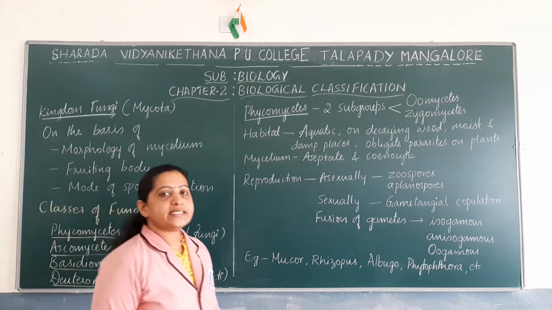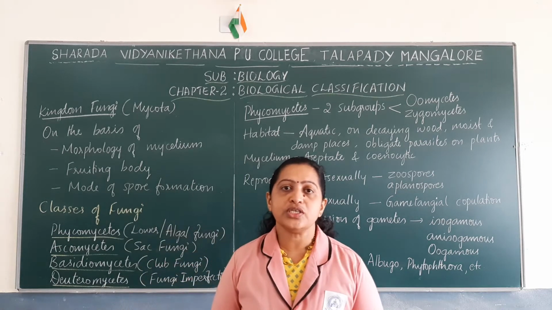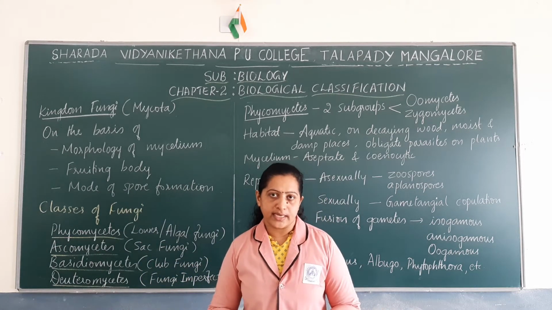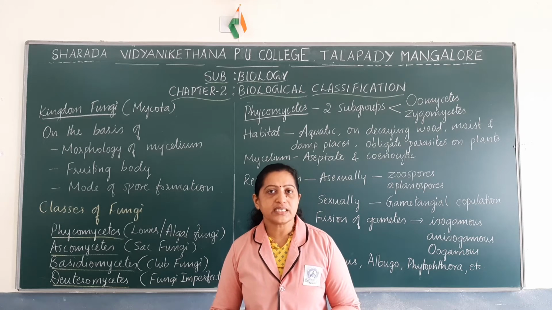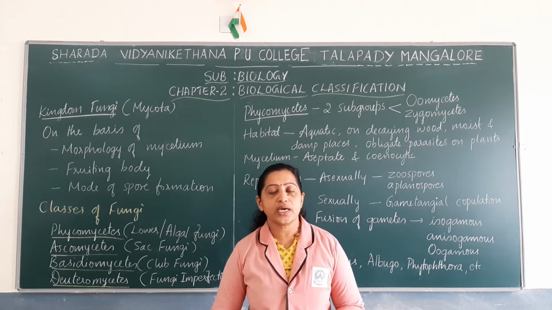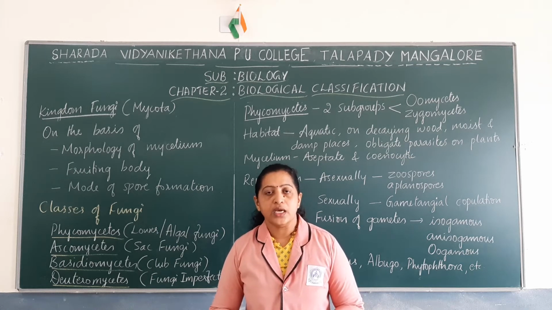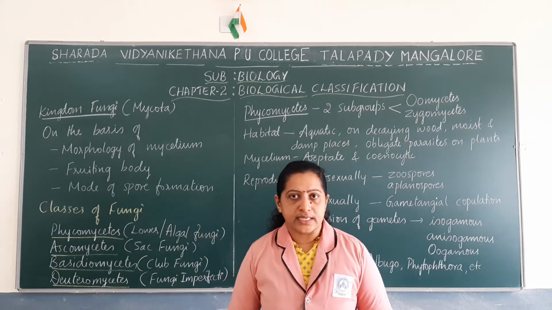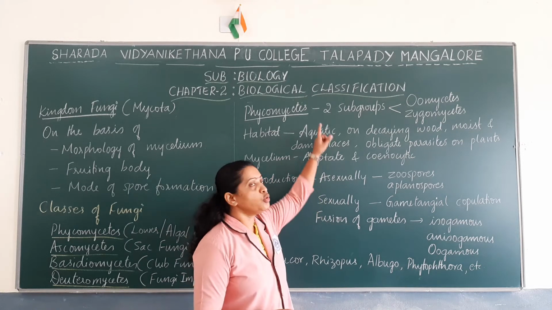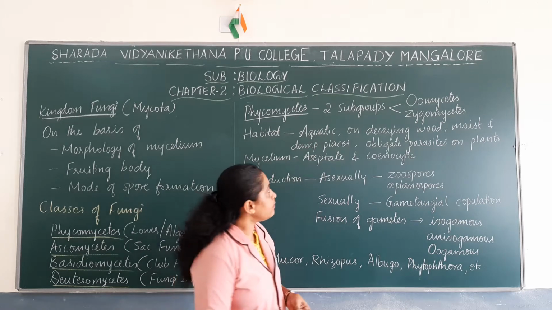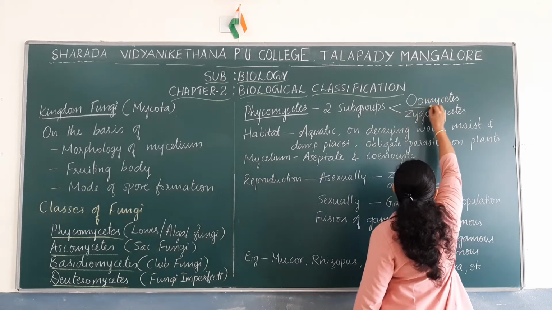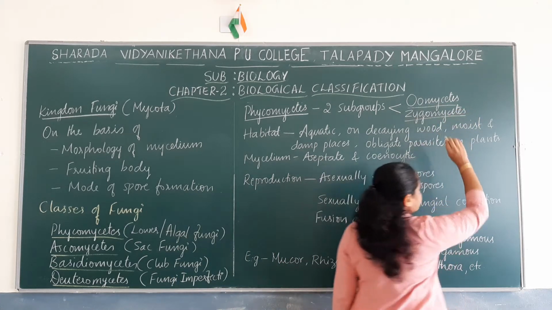Now let us discuss the characteristic features of Phycomycetes. Phycomycetes are commonly called lower fungi or algal fungi. Members of Phycomycetes are categorized into 2 subgroups: oomycetes and zygomycetes.